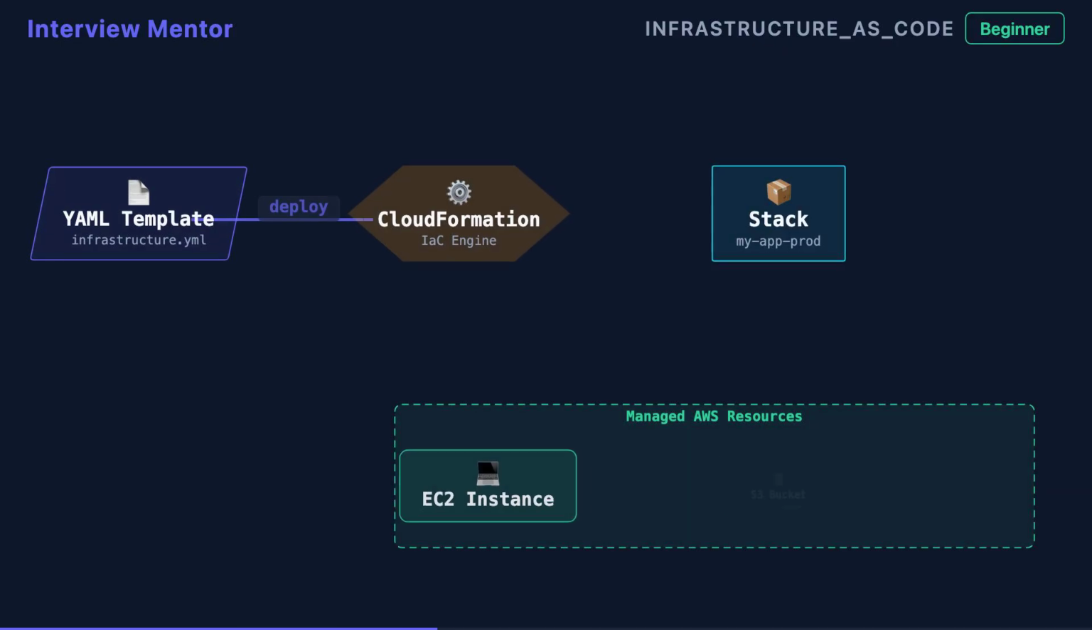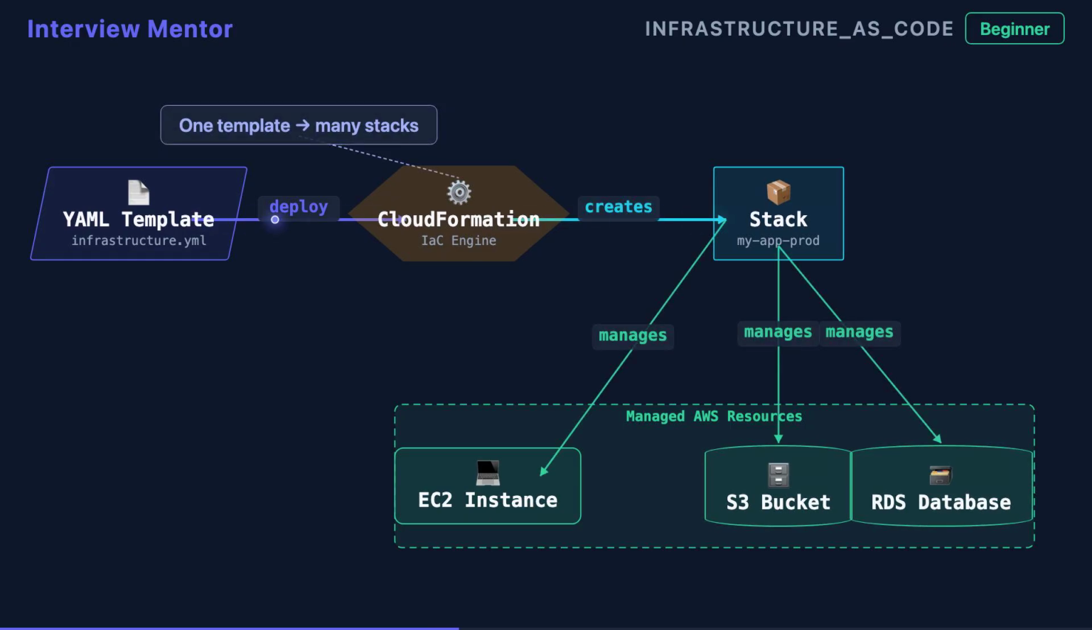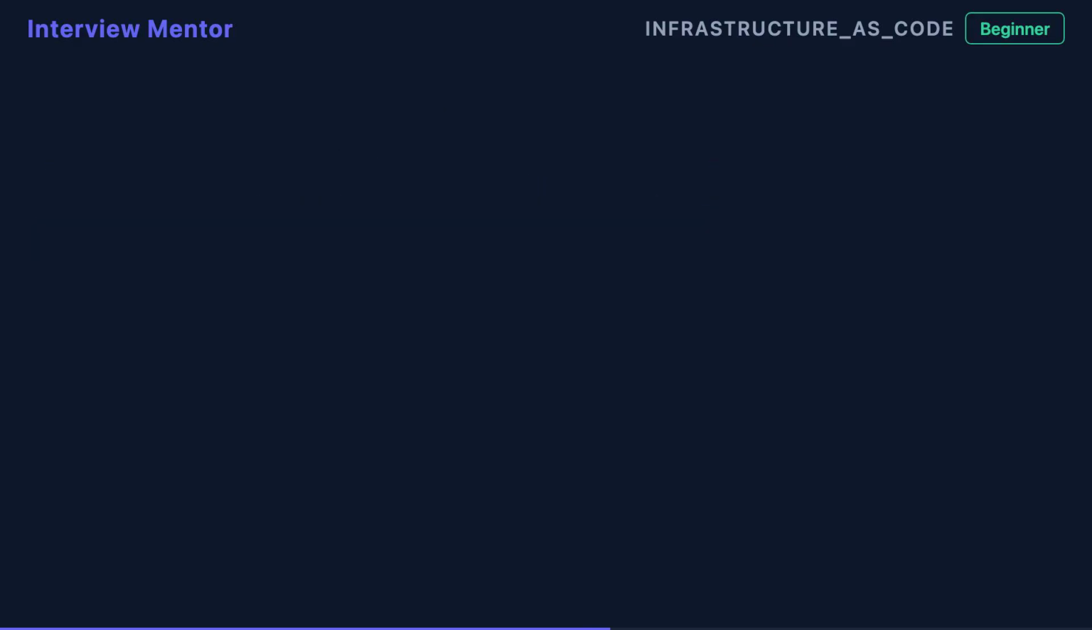When you submit a template to CloudFormation, it creates a stack, a named collection of all the resources defined in that template, managed together as one unit. Need a dev environment? Create a stack. Need production? Create another stack from the same template. Same infrastructure, zero manual effort.